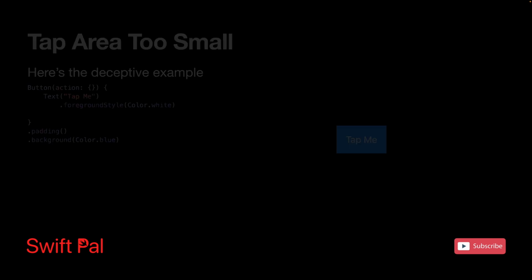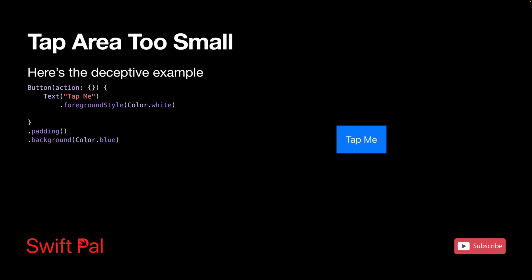Now, this one is super sneaky and will definitely catch you off guard. You create what looks like a perfectly clickable button with a nice background color, but then users start complaining that your buttons are hard to tap. The problem? The visual appearance doesn't match the actual tappable area. This looks like a normal blue button, but here's the problem. Even though you see a blue background, only the text itself is actually tappable.